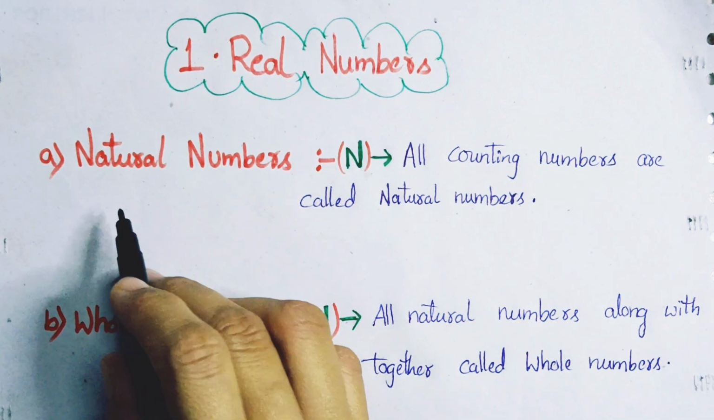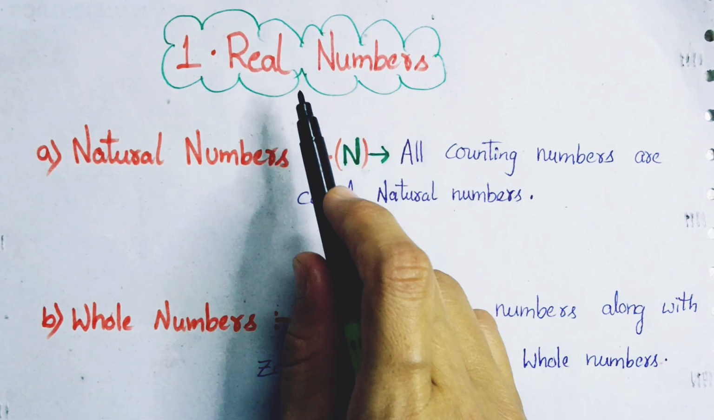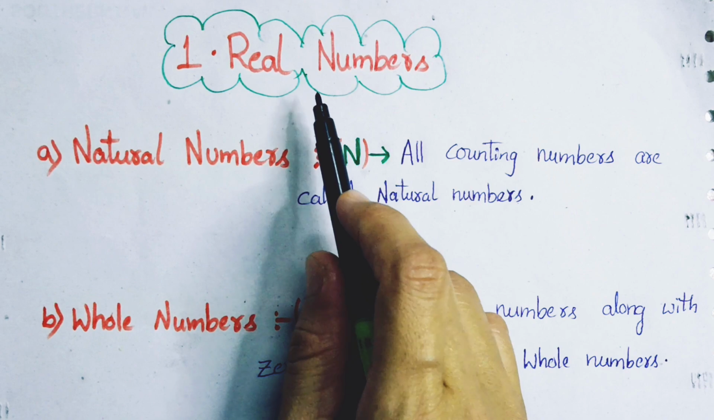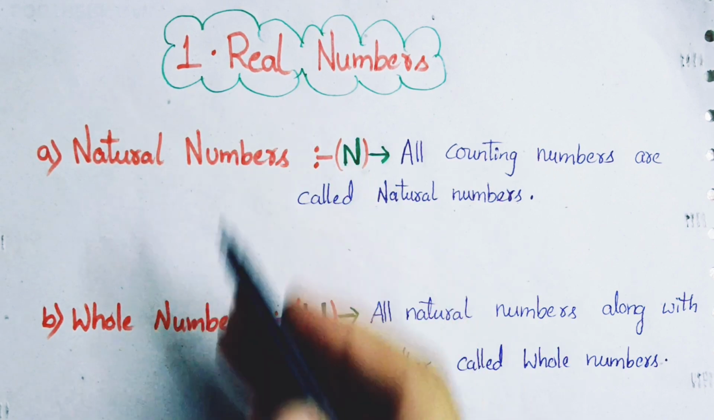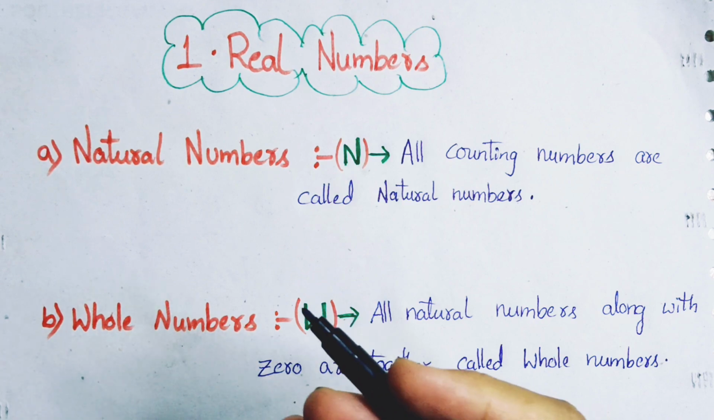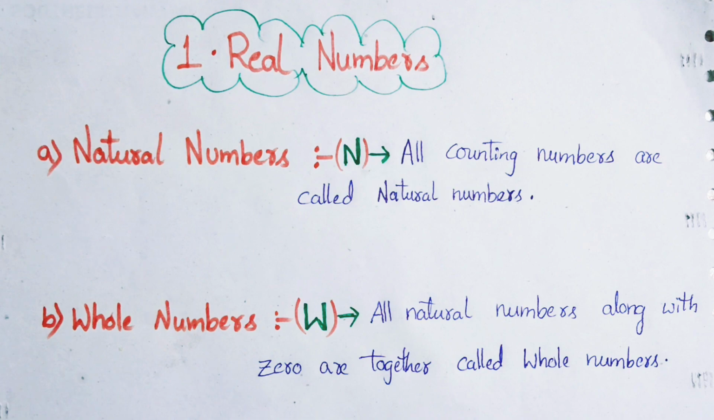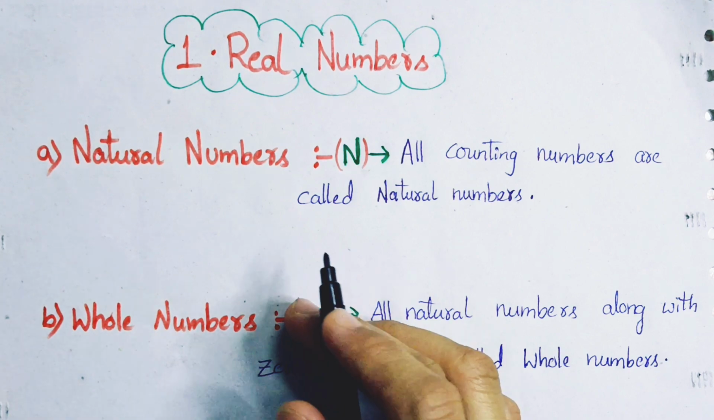Do you all know what are real numbers? If you want to know what real numbers are, we have to go through natural numbers, whole numbers, integers, rational numbers, and irrational numbers. Then we'll come to real numbers. First, let's see what natural numbers are.